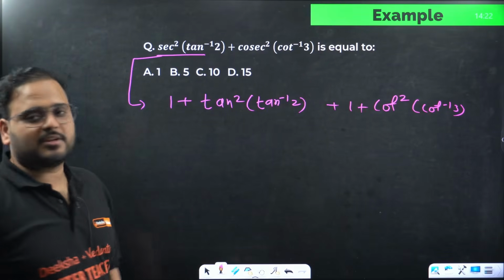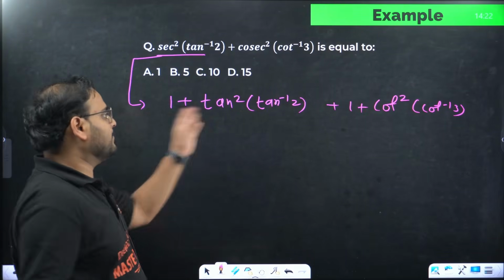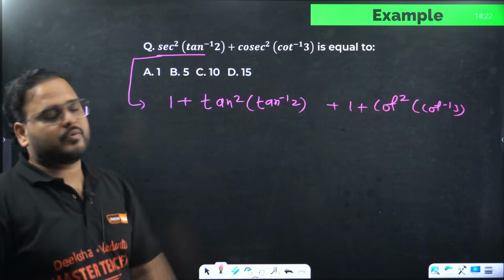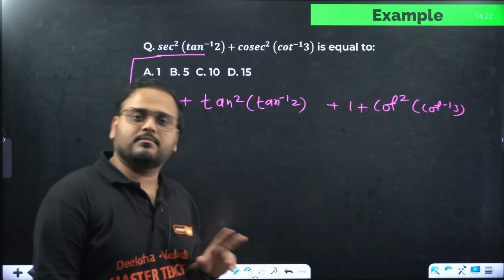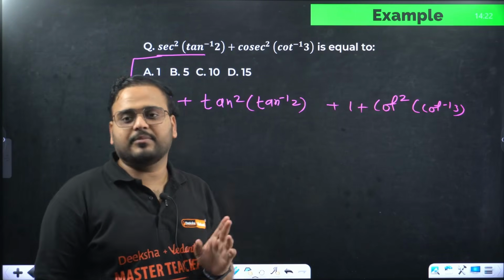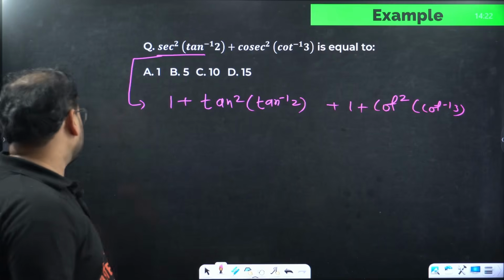Please let me know the answer in the comment section. What is the answer going to be? Simply it will become 2 square and 3 square. So I'm going to leave the final answer to you to give me the result. Okay, I've given you the hint and solution of this question.